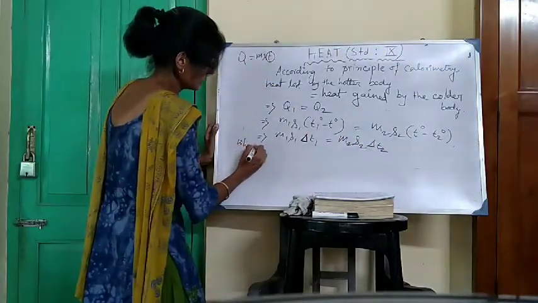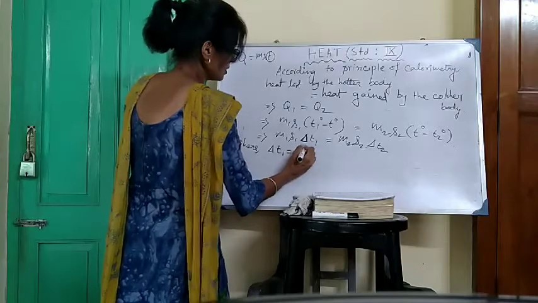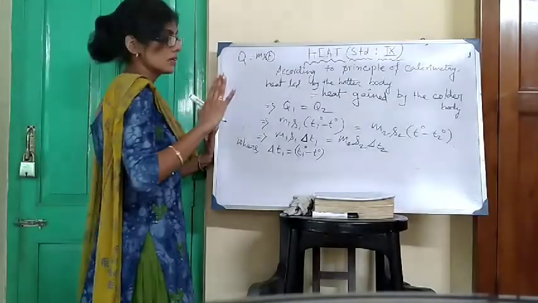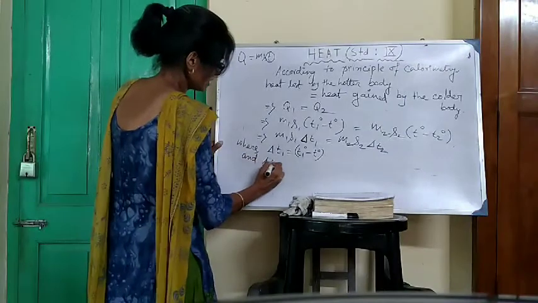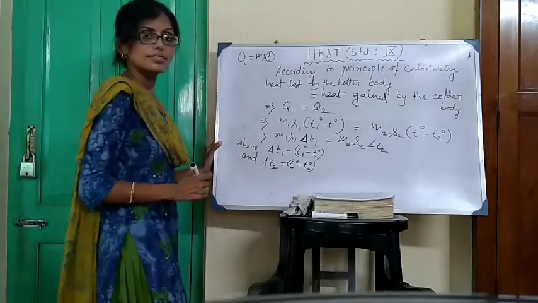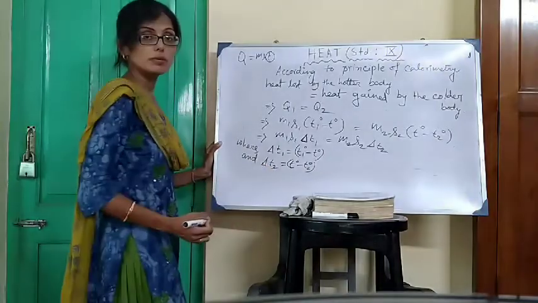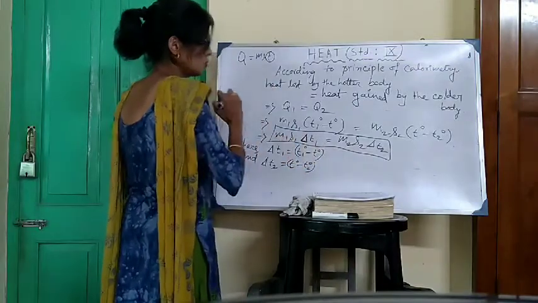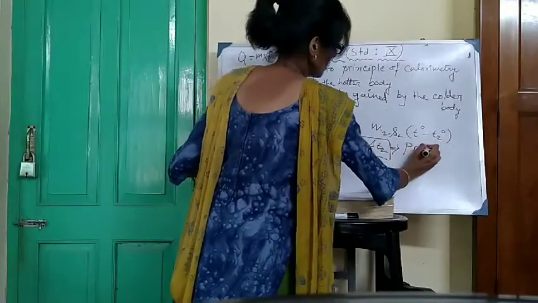What is delta T1 and delta T2? You have to mention it: delta T1 is equal to T1 degree minus T degree, that is change in temperature or decrease in temperature of the hotter body, and delta T2 is equal to T degree minus T2 degree, change in temperature or increase in temperature of the colder body. Okay. This relation M1 S1 delta T1 is equal to M2 S2 delta T2 is the mathematical representation of principle of calorimetry.